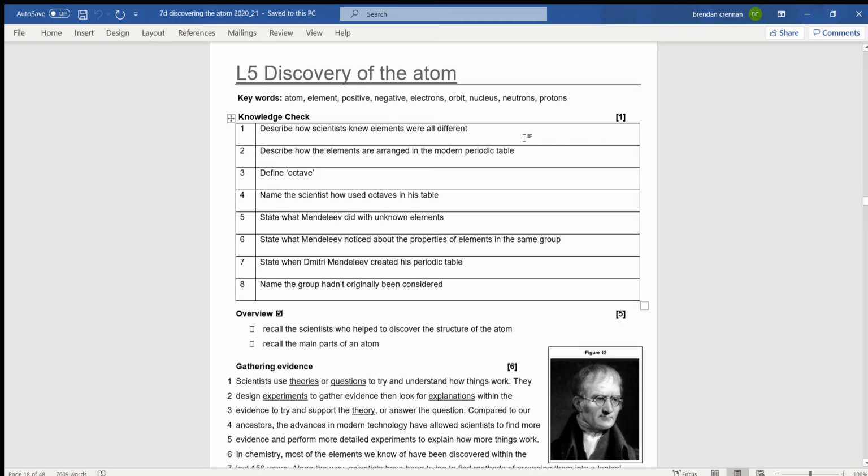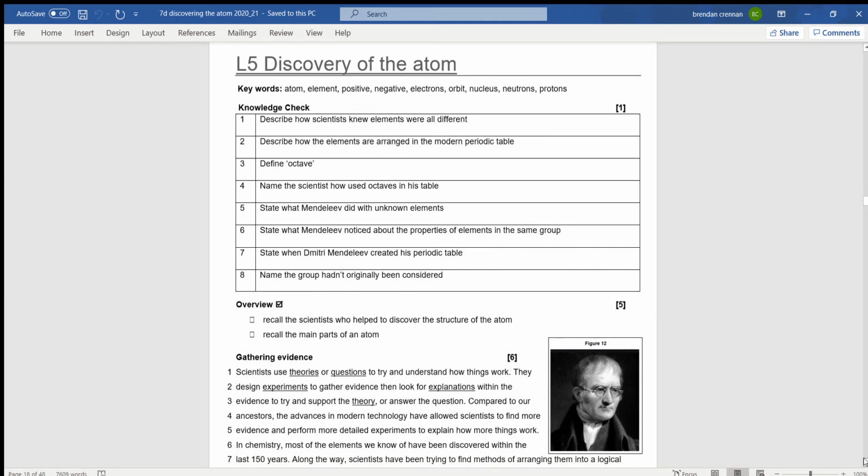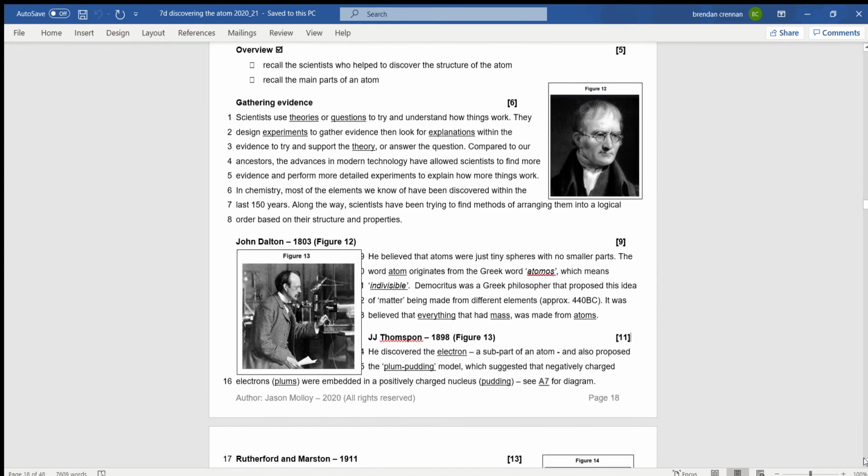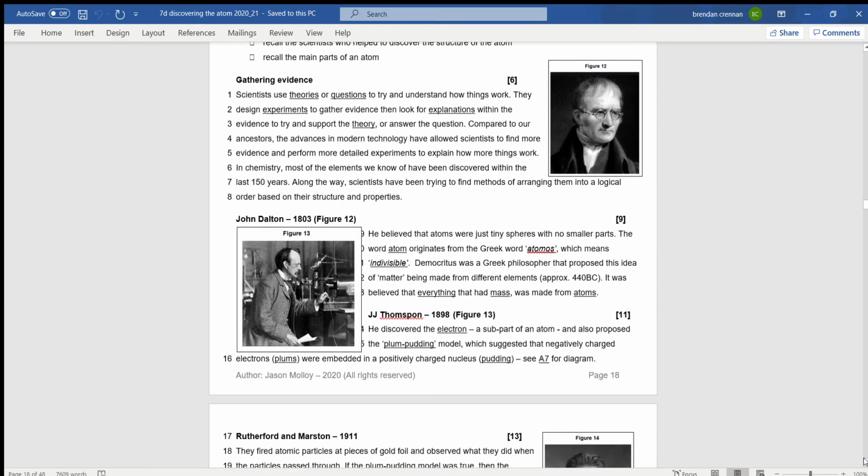Lesson 5, the discovery of the atom. This is not a single discovery, but rather a series of theories, experiments, and advancements in science and technology which will lead to our modern picture or idea of the atom.